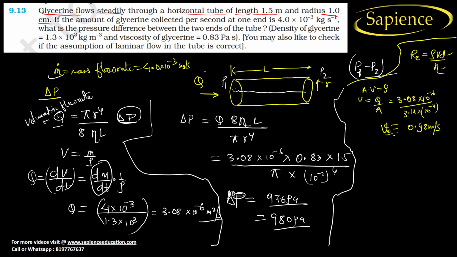Okay, this is velocity. Now we need to find the Reynolds number. So the Reynolds number will be equal to rho, that is density, 1.3 into 10 to the power 3, into 0.98 into 10 to the power minus 2.